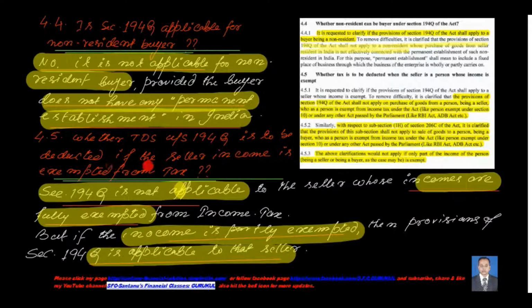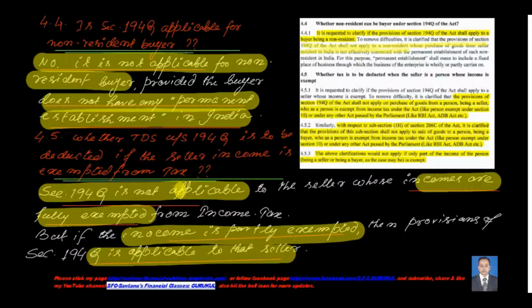So now coming to question number 4.5, whether the TDS under section 194Q is to be deducted if the seller's income is exempted from tax. It may so happen that the income of many sellers is exempted from tax. And what are the cases? The cases are written here. You can go through this. But for the sake of simplicity, if you are purchasing goods from a seller, and the seller has a certificate of exemption from income tax, that is, his entire income is exempted, in such a situation you need not deduct any TDS.